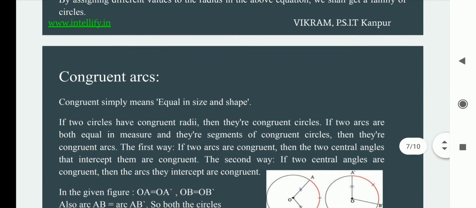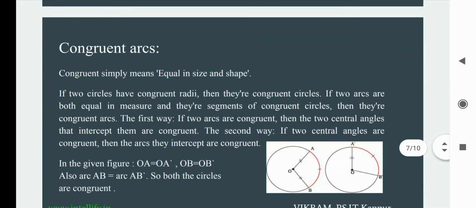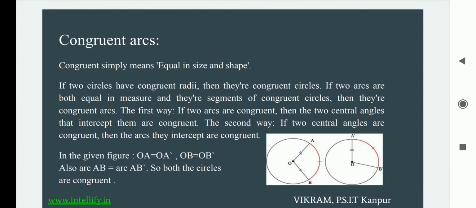Now the third topic we would be covering is congruent arc. What does the word congruent basically suggest? Congruent simply means equal in size and shape. If two circles have equal radius and equal arcs amongst themselves, then they are termed congruent circles. You can simply read it out: if two circles have congruent radii, then they are congruent circles. If two arcs are both equal in measure and they are segments of congruent circles, then they are called congruent arcs.